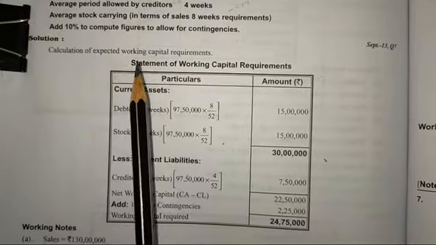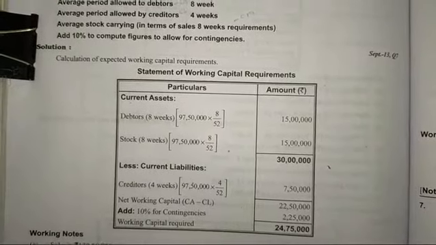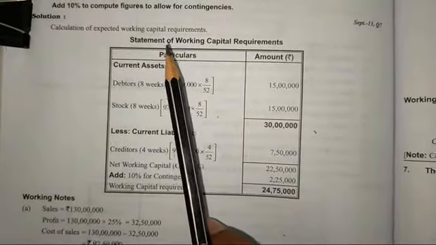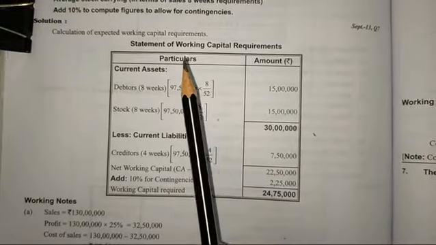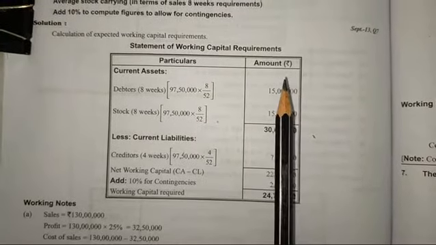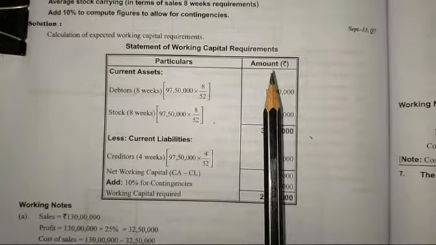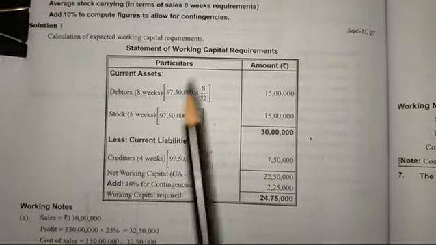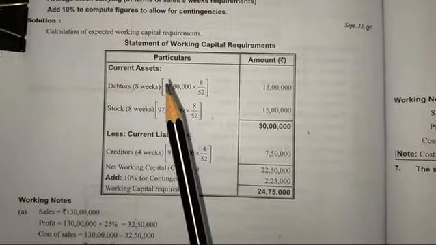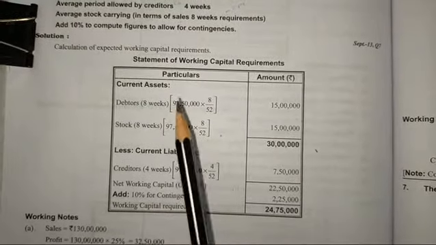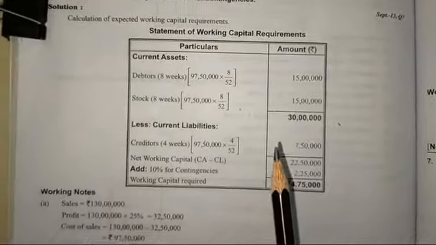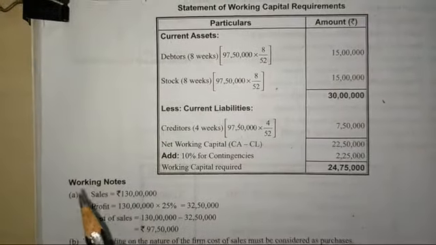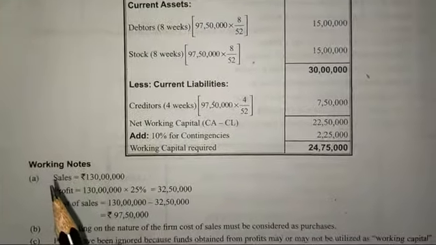Calculation of expected working capital requirements. This is the format: statement of working capital requirement, particulars, amount. Two columns are to be created, one for the particulars, another for the amount. Again, current assets. For this, in the beginning itself, we need to prepare the working notes. What exactly are the working notes?